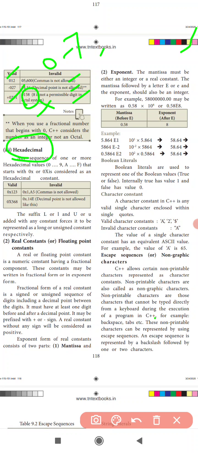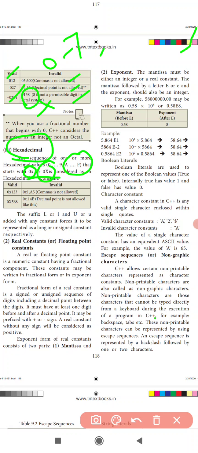So what does hexadecimal mean? Hexadecimal means the digits 0 to 9, and after that 10 to 15 is A to F, up to F. To consider a number hexadecimal, it starts with the prefix 0x, capital X or small x. That is zero, not the letter O: 0x or 0X, capital X or small x.